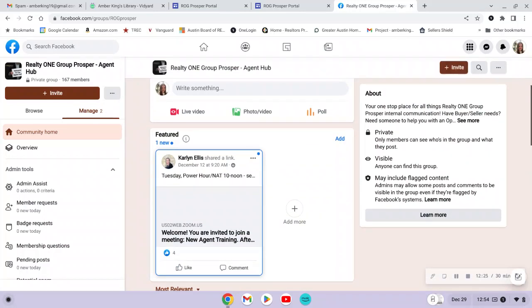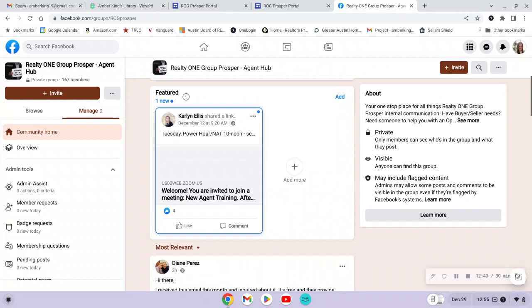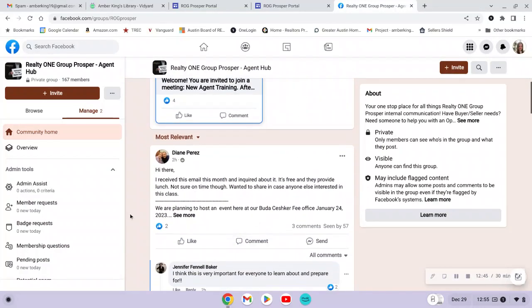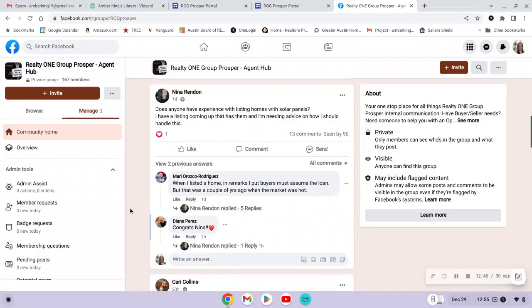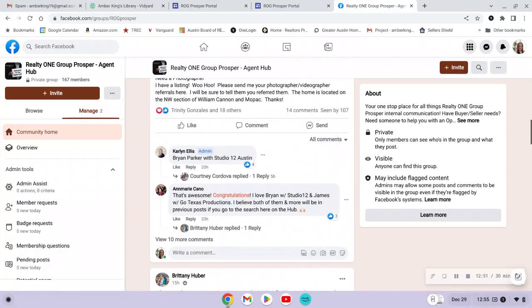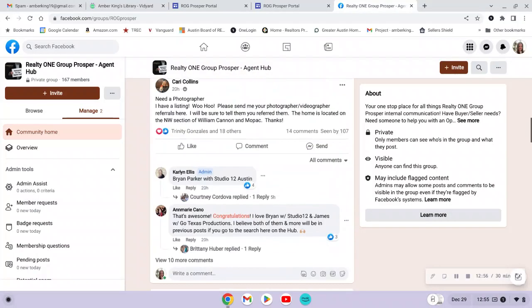So it's much like every other Facebook group that you are part of, or if you are not familiar, when it's a private group like that, that just means that it's only for agents within our brokerage, and it's for us to share information with each other. So you will see that there is a kind of news feed here. There's a discussion board that has updates and comments, posts from agents. So this is where you can go to share information and get information from other agents.